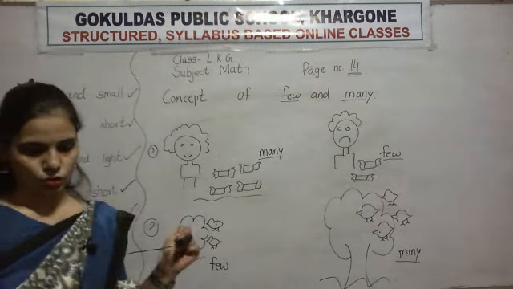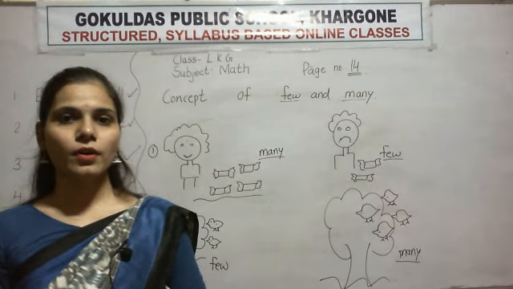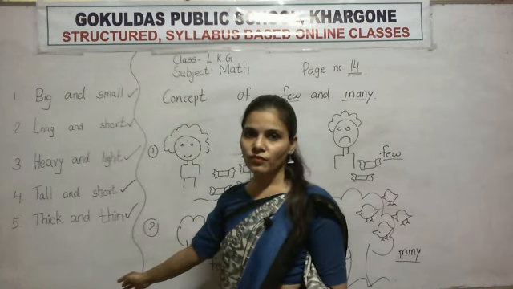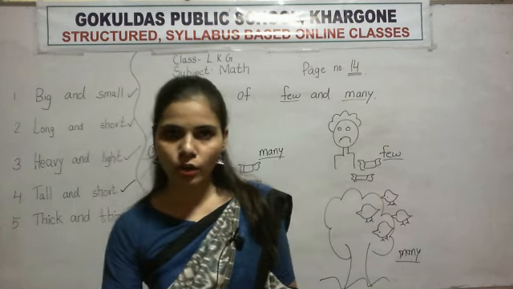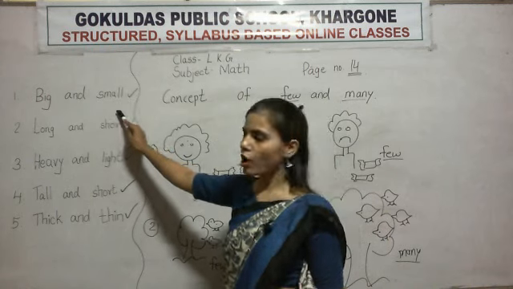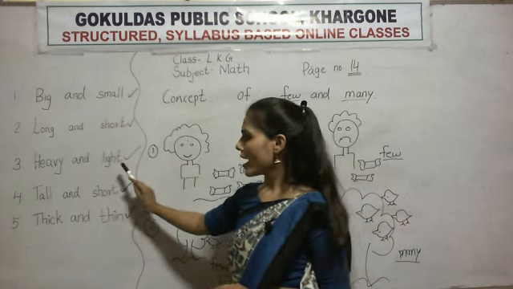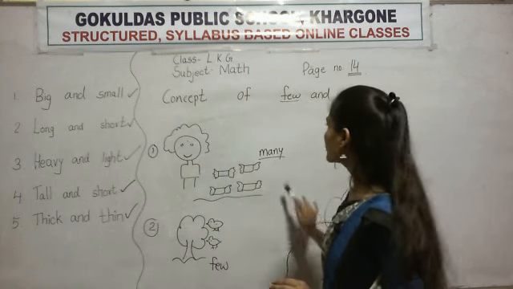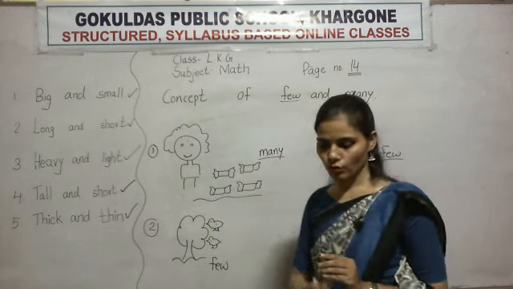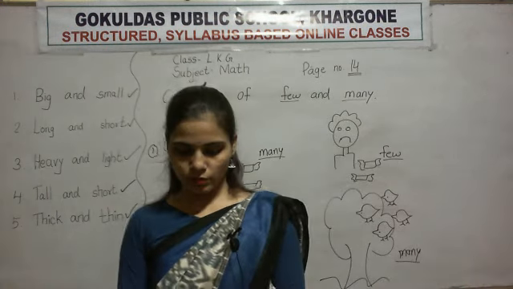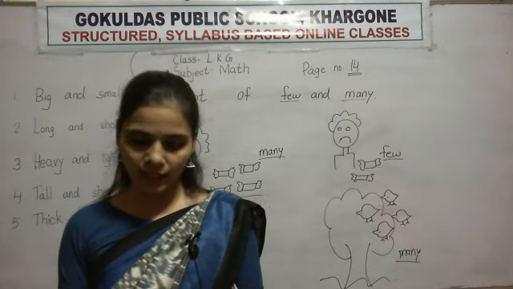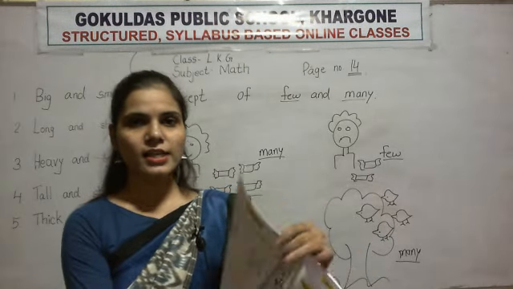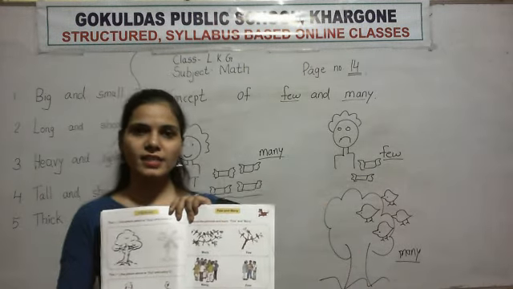So this is the concept of few and many, and in your previous classes you did 5 concepts. So remember all the concepts: big and small, long and short, heavy and light, tall and short, and thick and thin. And this is a new concept, few and many. So at home you practice, and look at the pictures again.